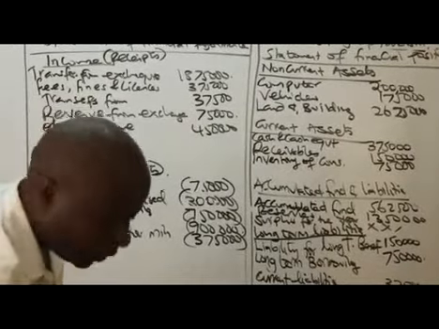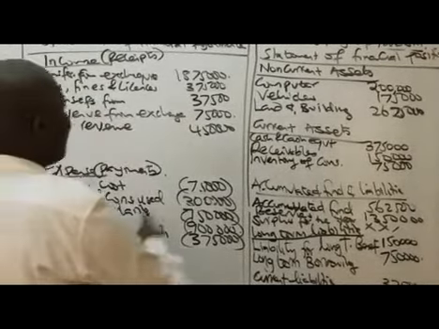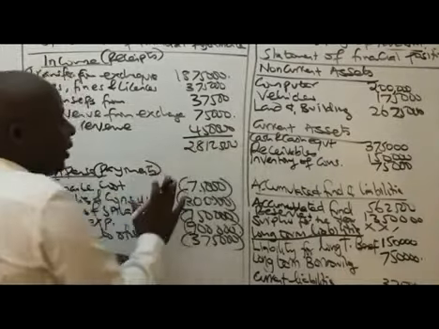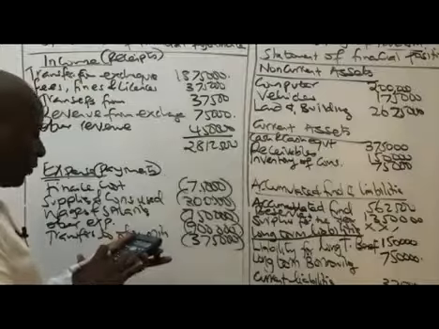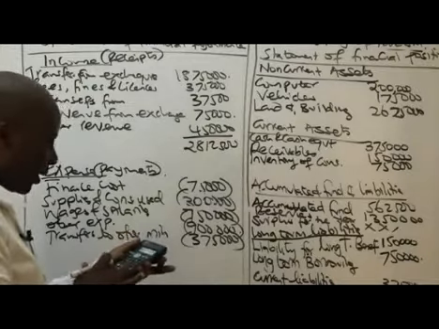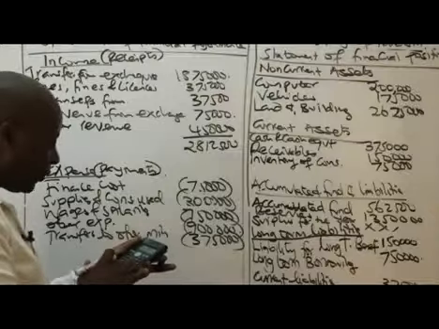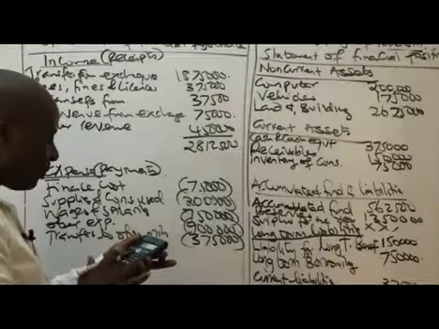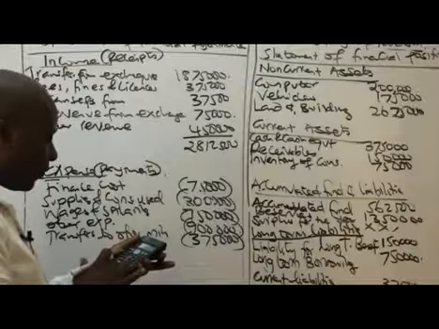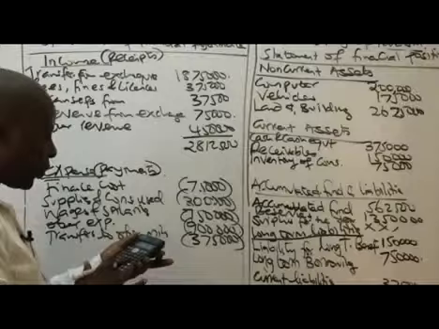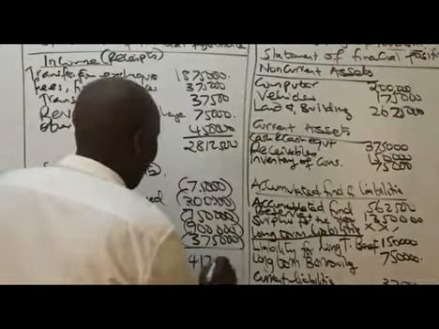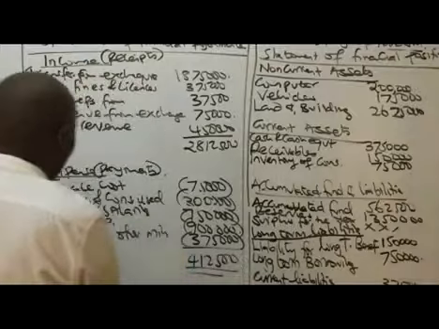2,412,500 as our total receipt, minus 75,000, minus 300,000, minus 750,000, minus 900,000, minus 375,000, which will end up giving me a surplus of 412,500. So this is our surplus.